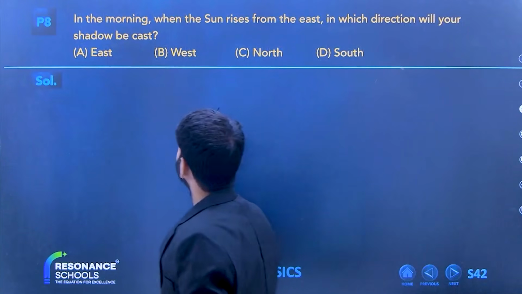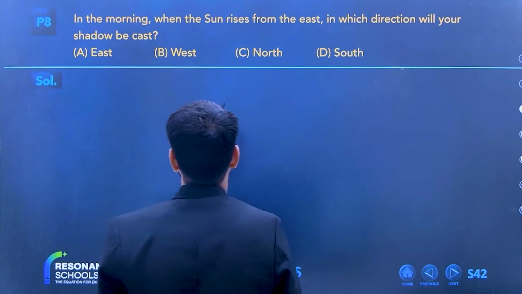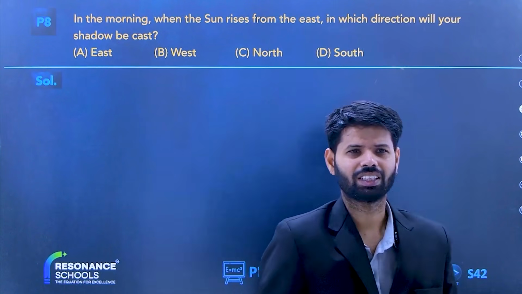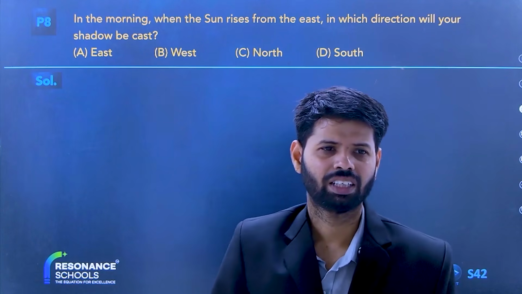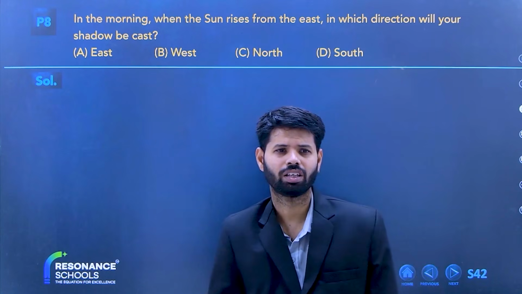Tell me this question. In the morning when the sun rises from the east, in which direction will your shadow be cast? Okay, this one is easy. This one is easy. I need an answer from everyone.